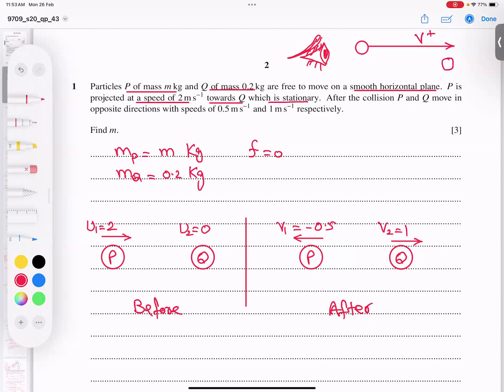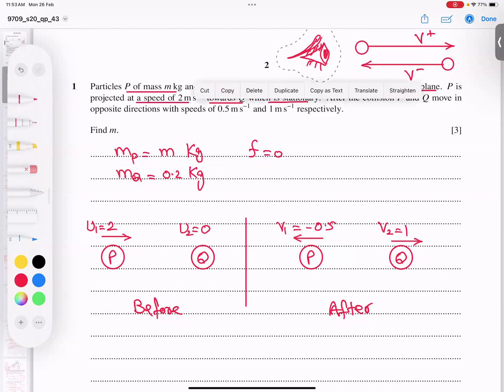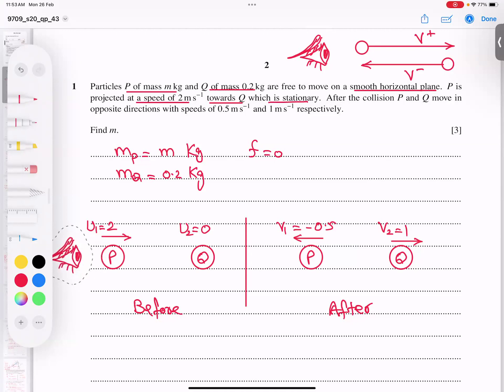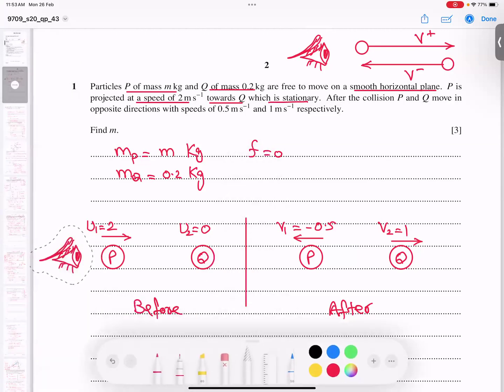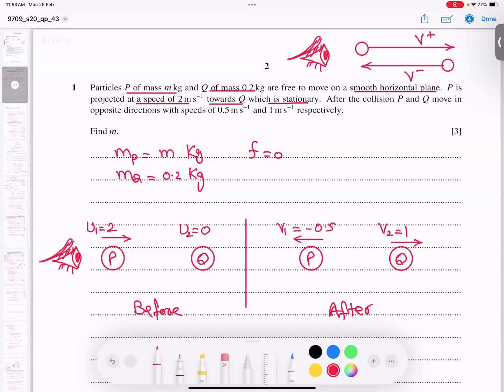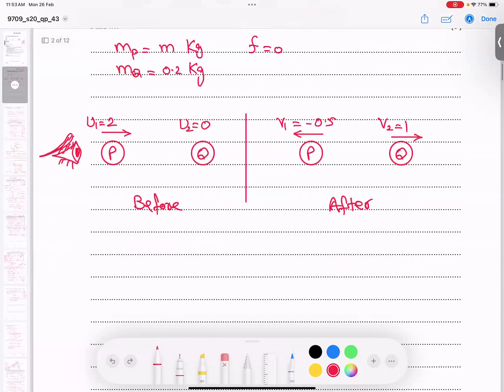And when a particle is coming back to the observer, the speed or velocity is always taken as negative. So the observer's eye is here. Because this particle is coming back to the observer, we put a negative sign. So that is the reason I kept the negative sign. This is the most important point, and further there is nothing hard left behind.